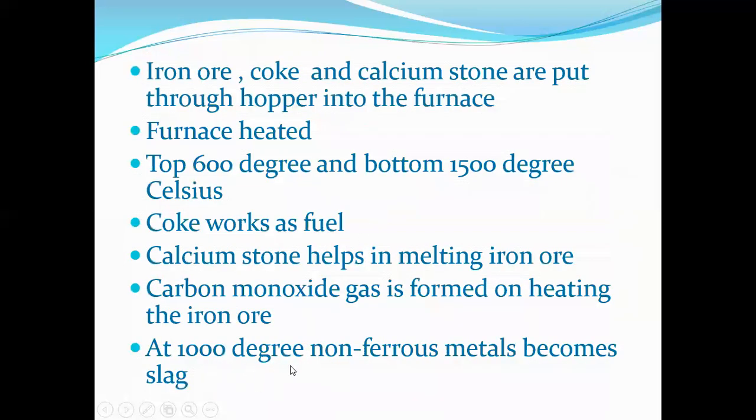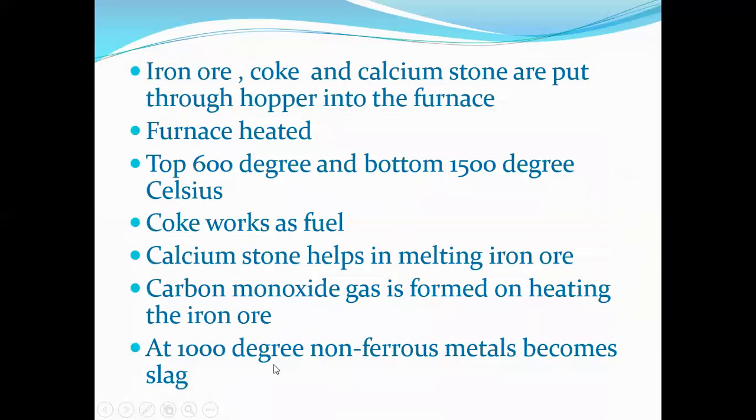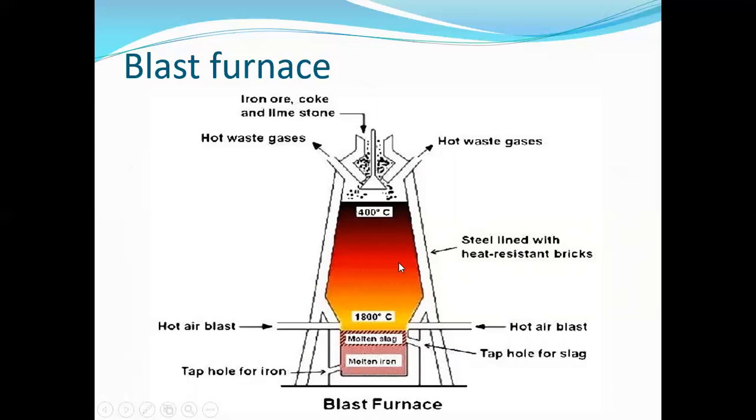At 1000 degrees, the non-ferrous material becomes slag. So at 1000 degrees the impurity becomes a melted slag, it will be placed here, and it will be removed. Then at 1400 degrees the ferrous metal, the iron, melts, and you can collect it through these holes. So here mainly we are heating up to 1800 degrees.